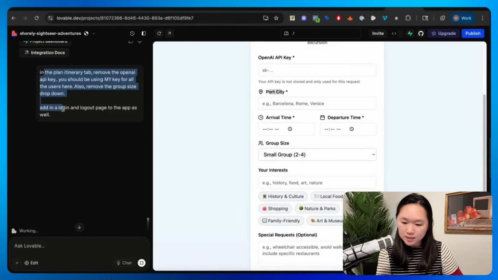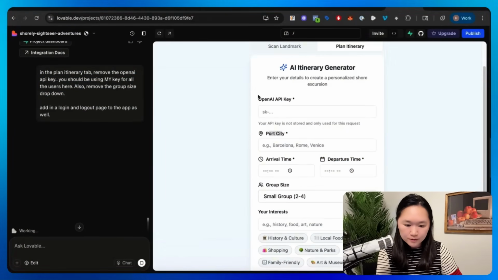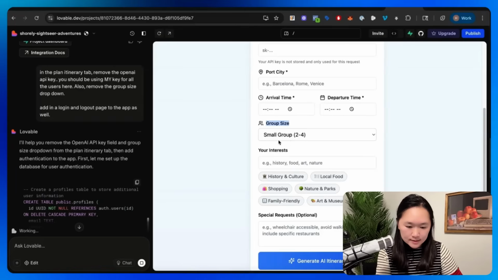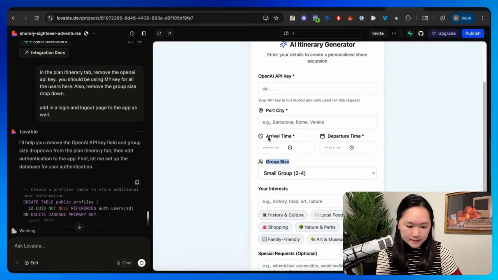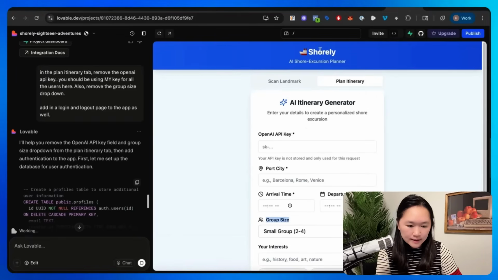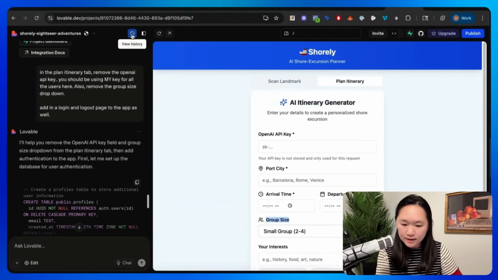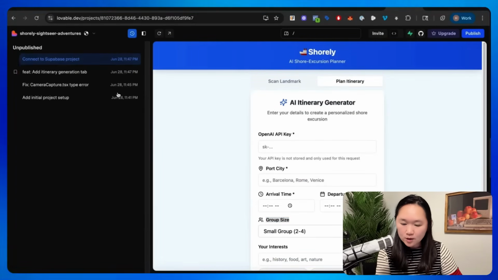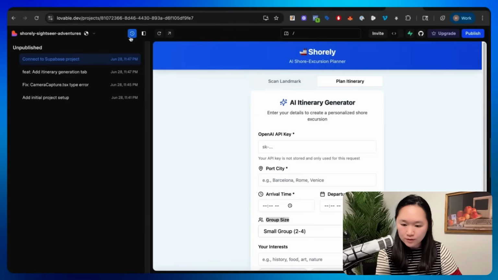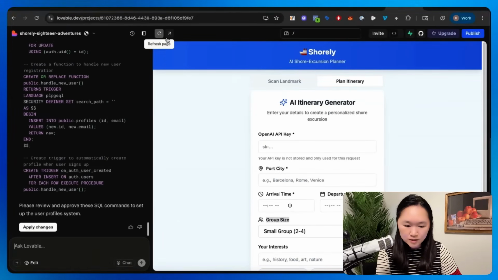Okay, I have finished my next prompt. I told it to remove the OpenAI key and the group size drop down from the itinerary, as well as adding in a login and log out page to the app. Another thing you can see here is that you can click on the view history and go back to any of the previous versions if you do need to revert back to the previous versions.